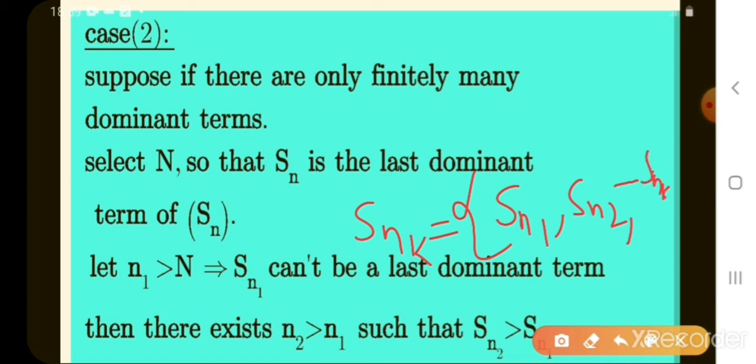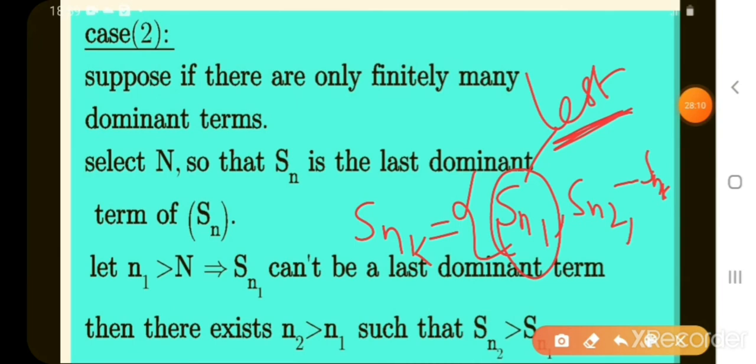Now let S_n1 be the least dominant term, meaning the remaining terms are greater than this one. The first term is least. What is the meaning? If in a sequence the first term is least, then the next number is greater, and the next number is greater, like this. That means it is an increasing sequence.